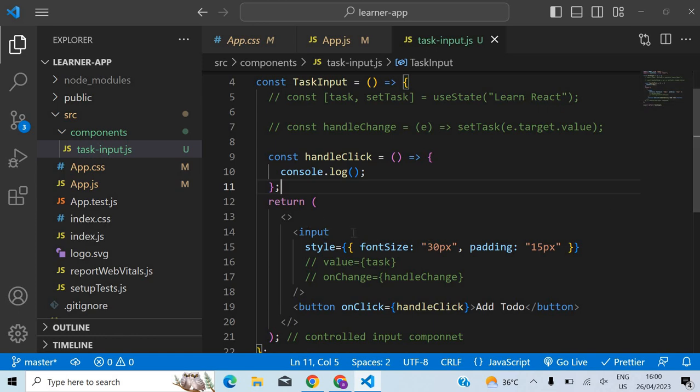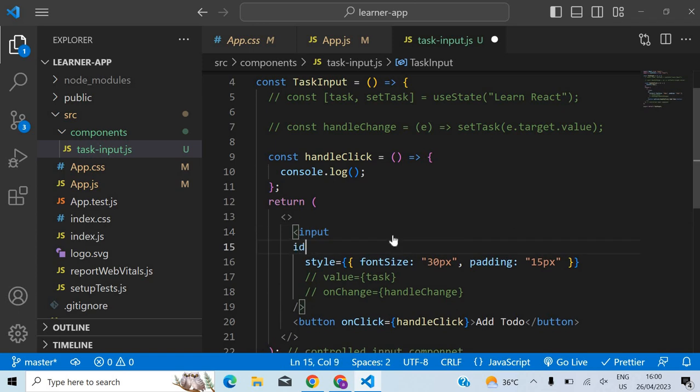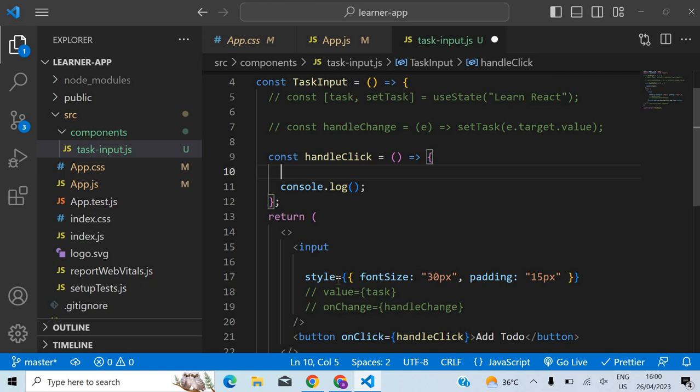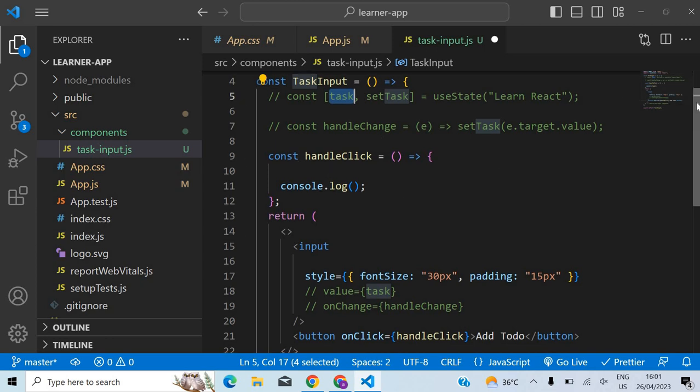Yes, from the input only. You either have to attach some ID or class name, and inside this function use that ID to query that element and get the value. That is the way. But if you go with the controlled approach, it's very easy. You can just use this value anywhere, without having to query it every time you want to use it. It also has other advantages. That's the reason why we go with the controlled approach, because it is very easy to work with.